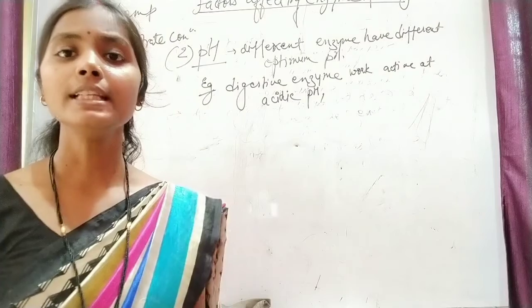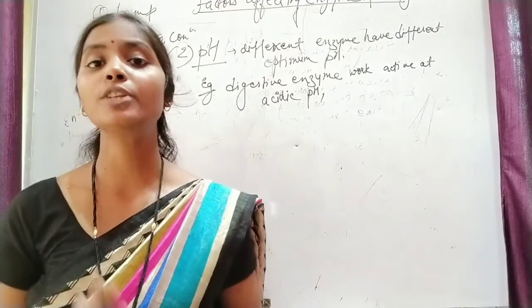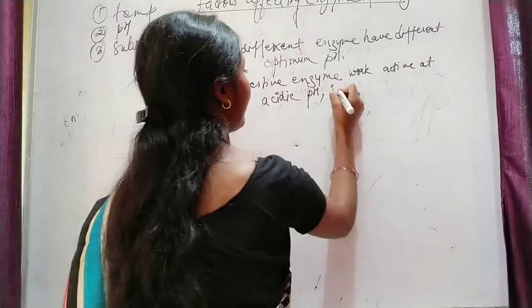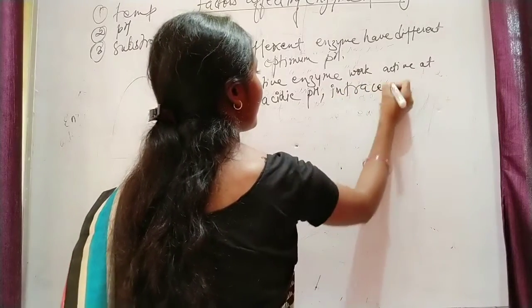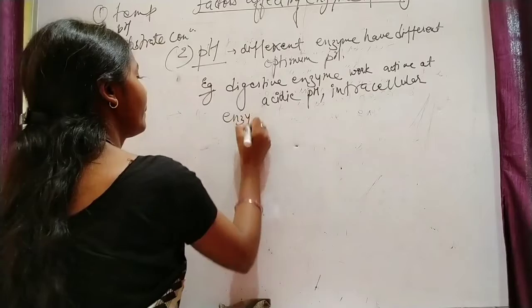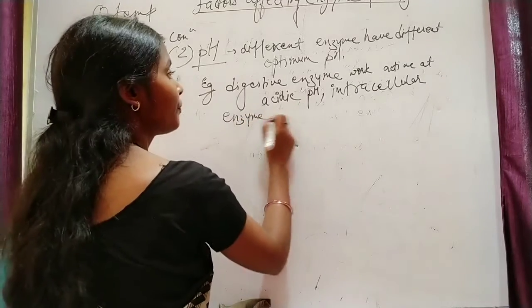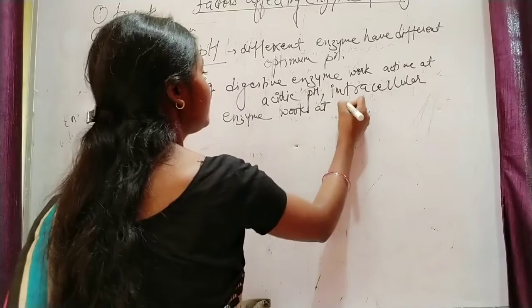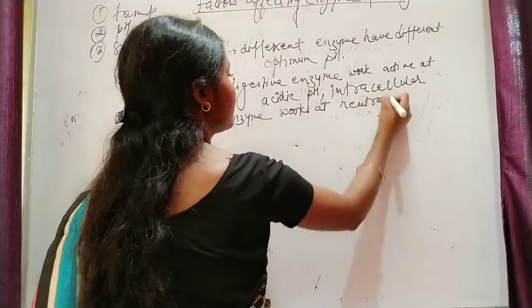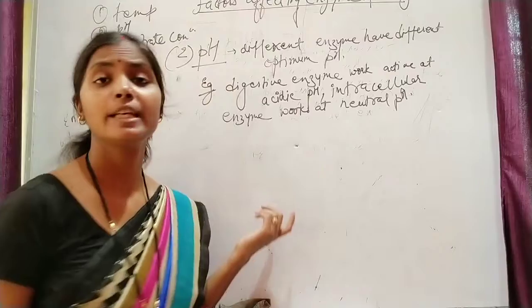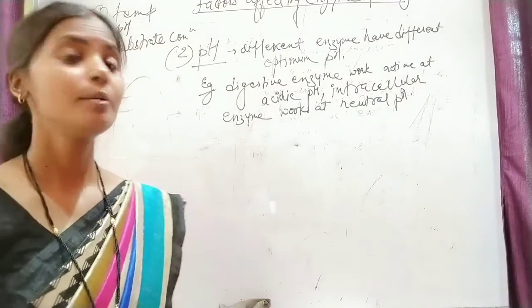Whereas intracellular enzymes work at neutral pH. So there are different enzymes which work at different pH.